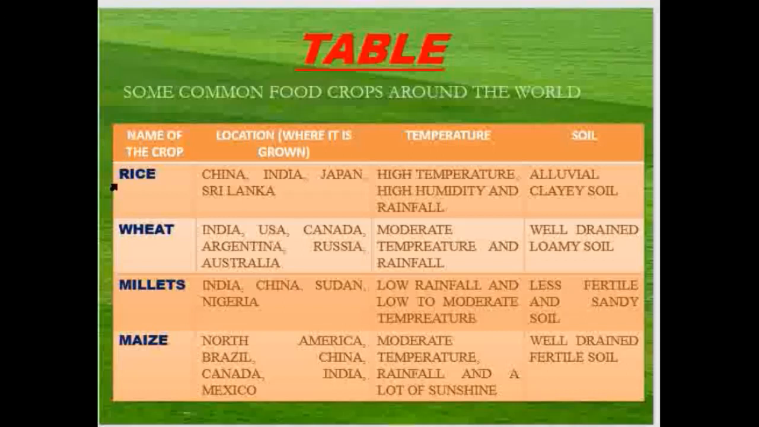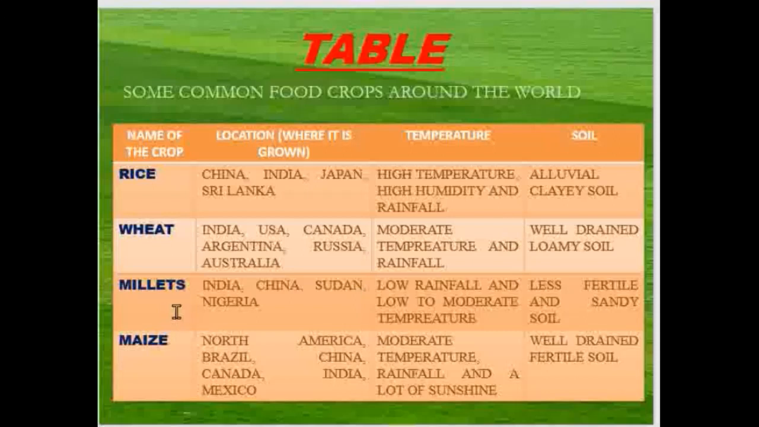Its location where it is grown: China, India, Japan, Sri Lanka. Temperature, high humidity and rainfall. Soil type, alluvial clayey soil. Wheat. Location, India, US, Canada, Argentina, Russia, Australia. Temperature moderate and rainfall also moderate. Soil type, well drained, loamy soil.